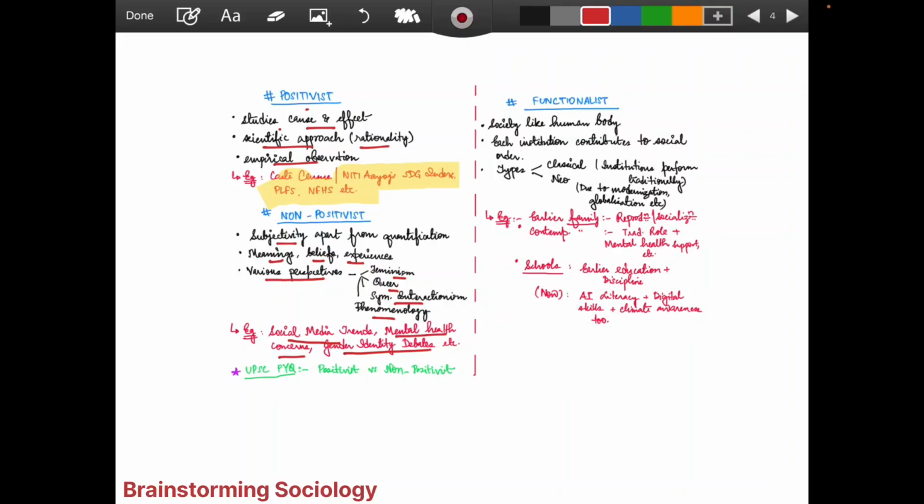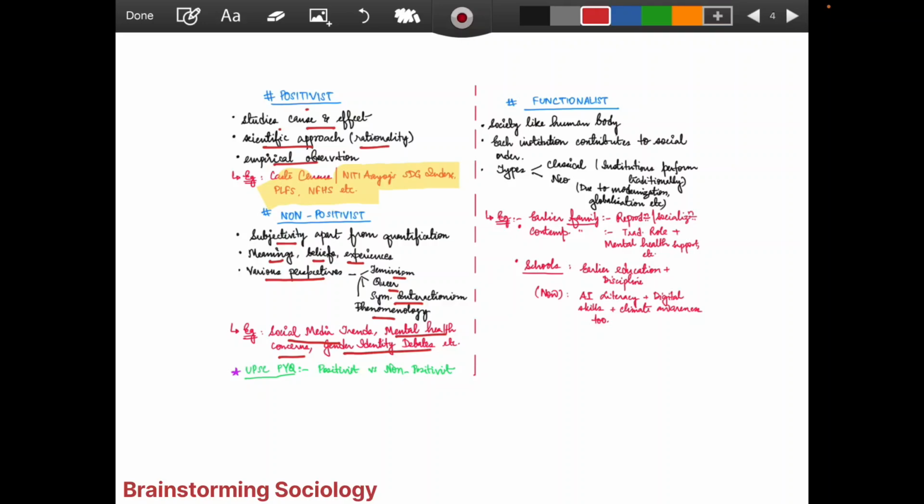And you can find a direct interlinkage with the UPSC PYQ where positivist versus non-positivist are asked. And sometimes it is also asked in the form of indirect questions where we need to address it as pointers. So from that point of view, it gets important.